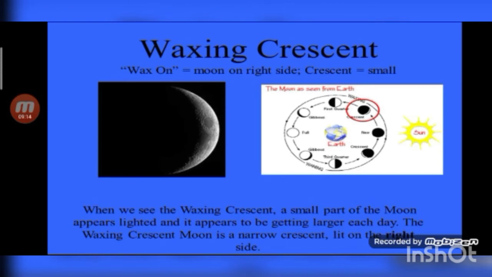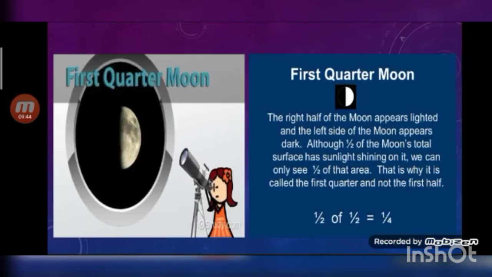After a few days, when the moon moves into its own orbit, we again begin to see some side of the moon from the earth. Students, we can see only a thin side of the moon called a crescent. It is also called a waxing crescent because it is growing. It will grow each night until it reaches the next phase, that is first quarter.